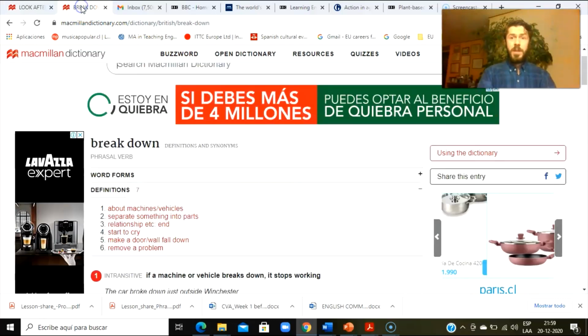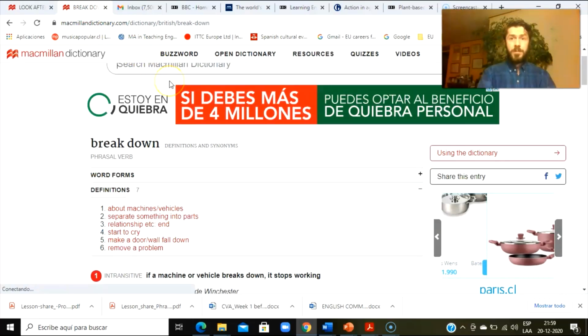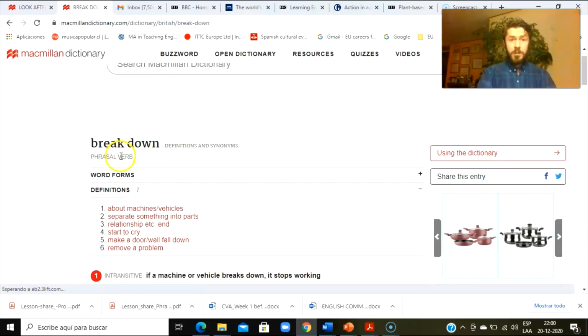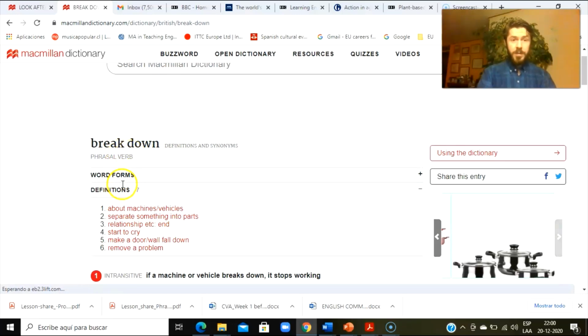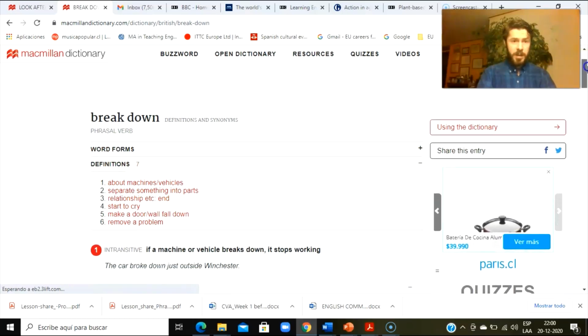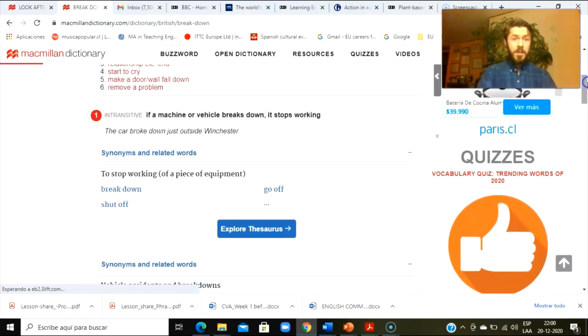Now if we check breakdown, right? So breakdown says phrasal verb, right? Now there are different definitions, right? But we're looking at the meaning about machines and vehicles, right? We're just looking at that one today. So yeah, again, it says intransitive, right? So this time it's intransitive.